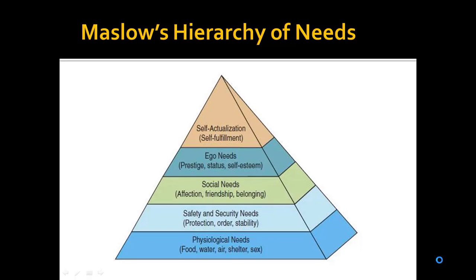Once these needs are satisfied come the social needs, and this third level consists of social needs such as love, affiliation, belonging, and acceptance. The fourth level of needs is known as the egoistic needs. Once the social needs are satisfied, the fourth level of Maslow's hierarchy becomes operative, and this level includes egoistic needs, which can take either an inward or outward orientation.